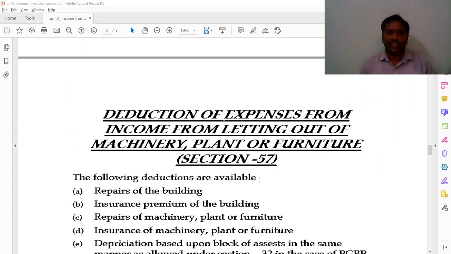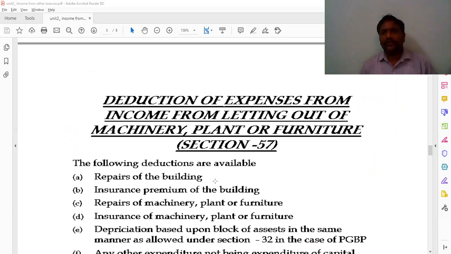So here, the deduction expenses from part 2: while we are calculating some incomes, they will give some income by letting the plant, or letting the ground, and the concerned expense will be given for us, and those expenses we are going to deduct, like rebates in municipal taxes, etc. Some expenditure will be given for the concerned incomes.